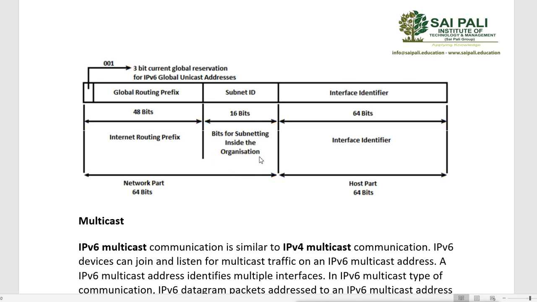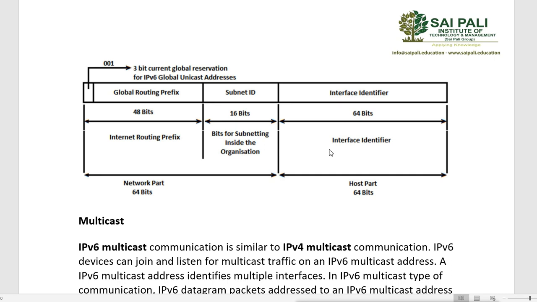But because we have lots of addresses available in IPv6, you can imagine that only for subnetting we have 16 bits. We can create more than 65,000 subnets. And for host IPs we have 64 bits. That means we have 2 raised to 64 addresses only for hosts in each subnet. It is more than the total IPv4 addresses. So we have lots of addresses.